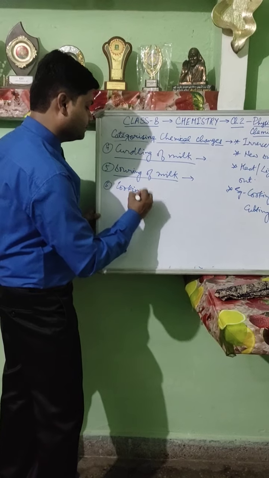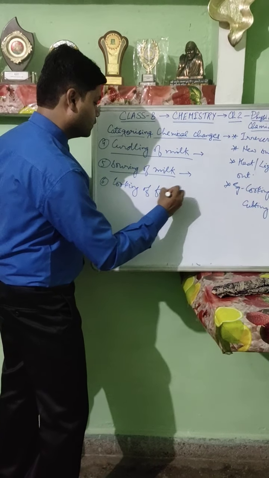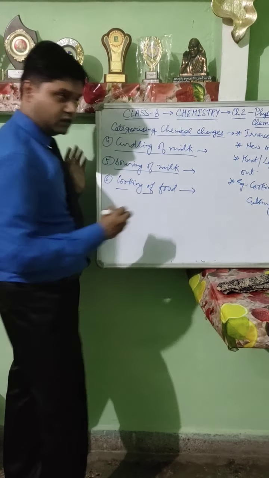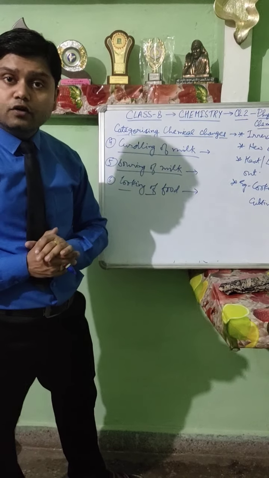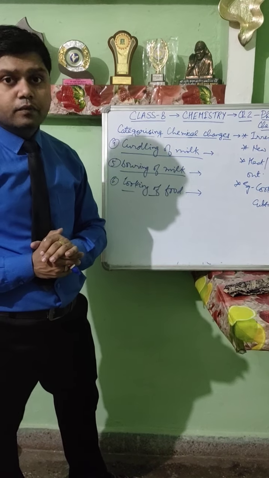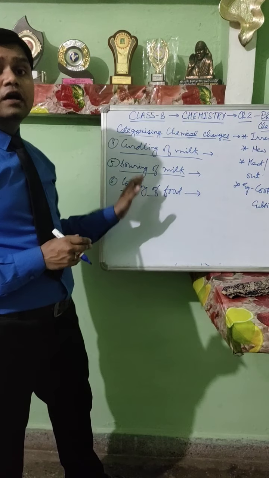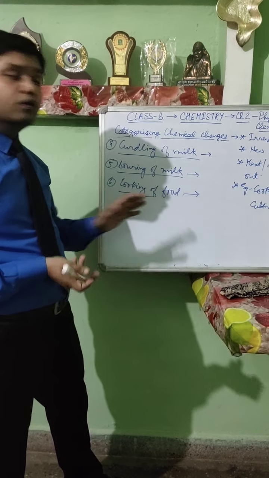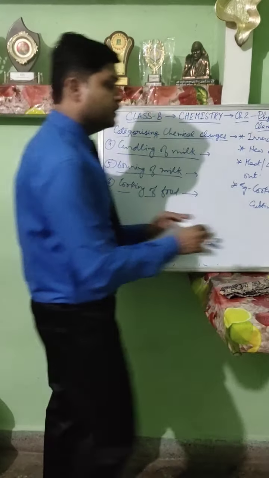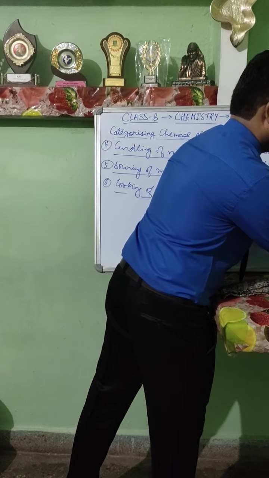Cooking of food. Once food is cooked, can it be converted to raw food again? No. We are not able to convert the cooked food back into raw food. So cooking of food is also a chemical change.